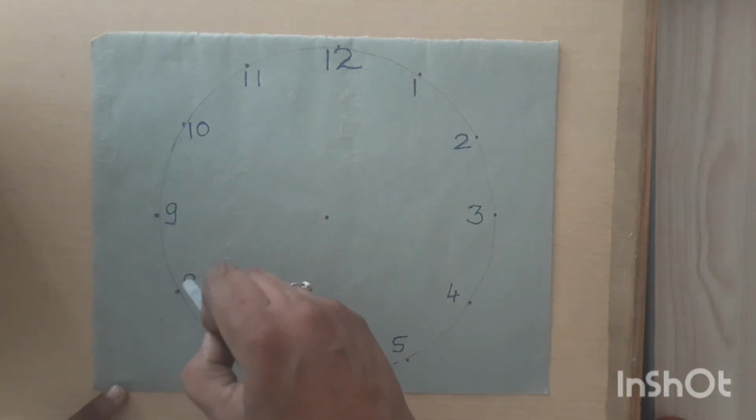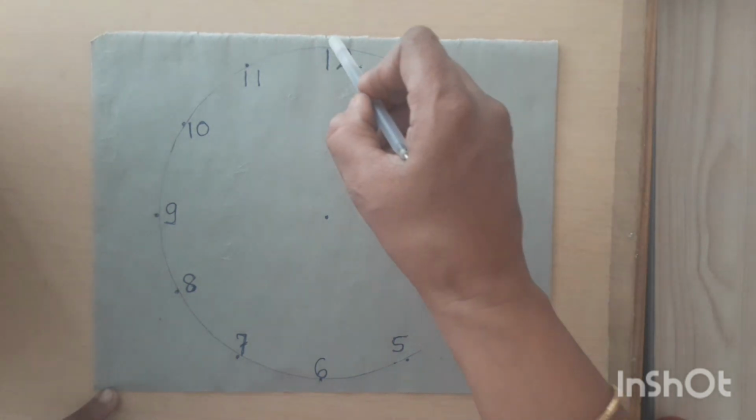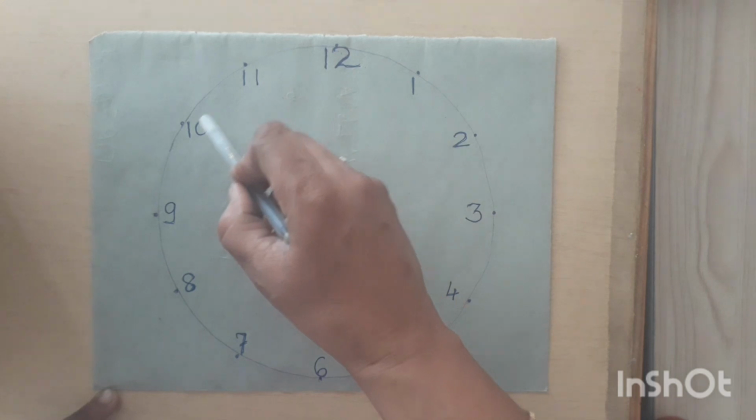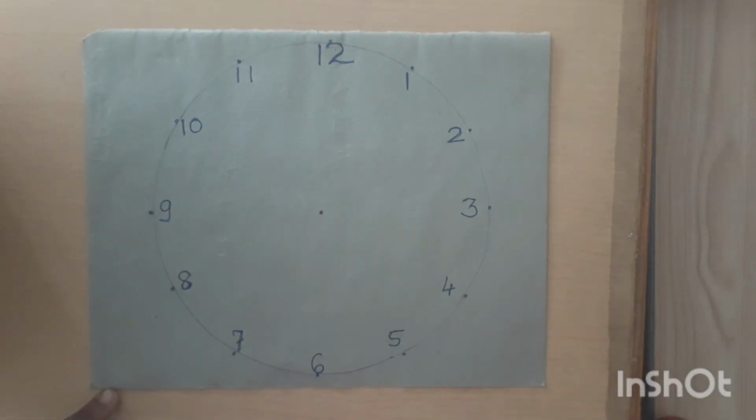For how many times should he go on tapping the numbers? First 7 times randomly, and after that he should start counting from 12, 11, 10, 9 and 8 and so on.